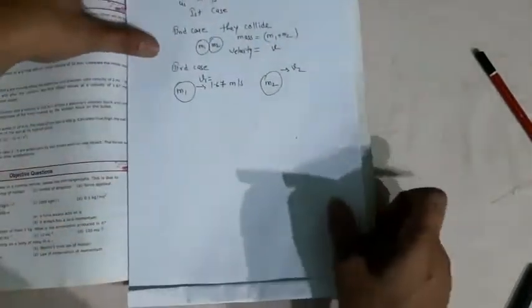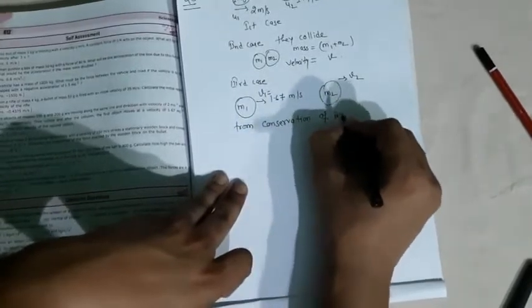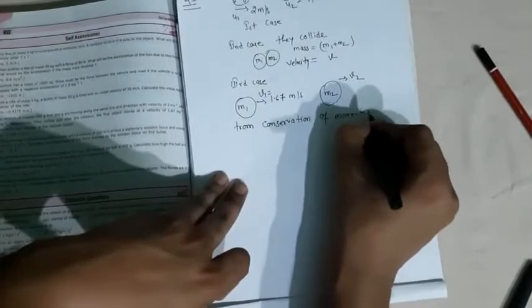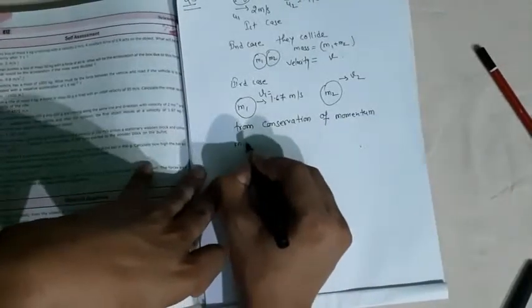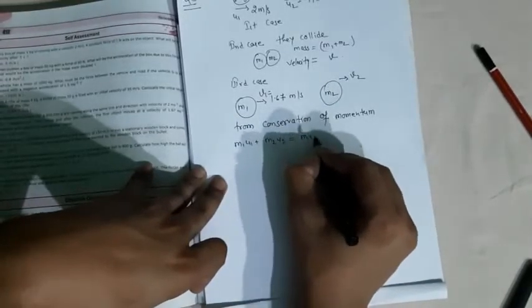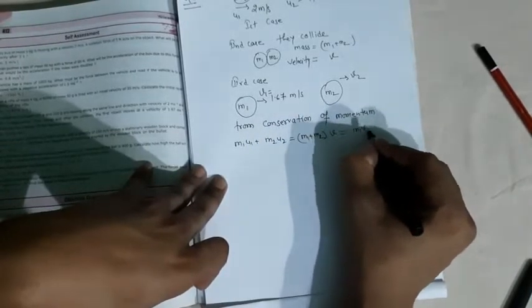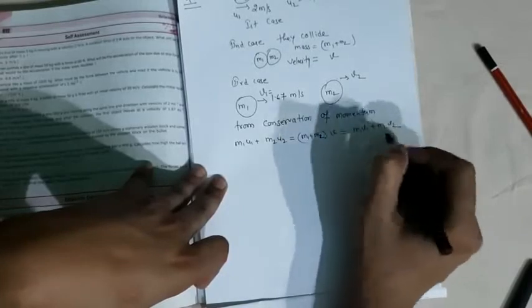Okay, we will use it here. And this application is known as conservation of momentum. Conservation of momentum: M1 U1 plus M2 U2 is equal to M1 plus M2 into V, which is equal to M1 V1 plus M2 V2.